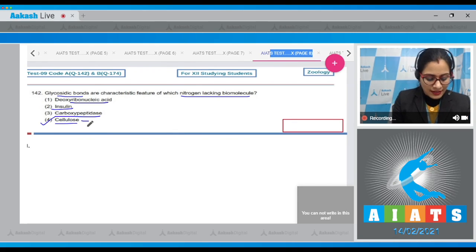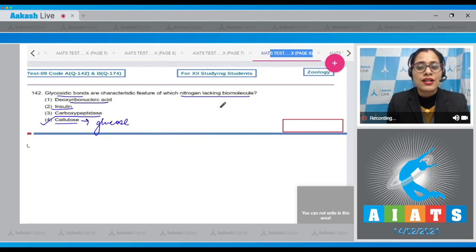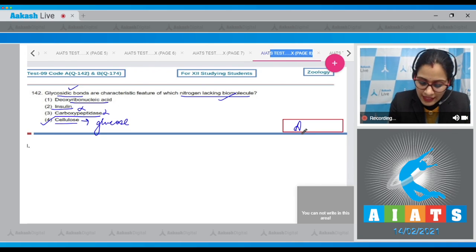Cellulose is a polysaccharide of glucose and is a nitrogen lacking biomolecule that possesses glycosidic bonds. DNA or deoxyribonucleic acid has glycosidic bonds but contains nitrogen. Insulin and carboxypeptidase, they are composed of amino acids and hence they also have nitrogen. So the correct answer to this question is option number 4.